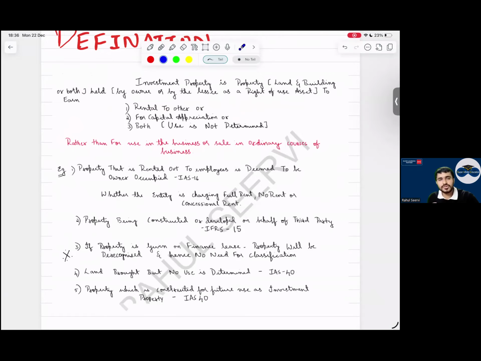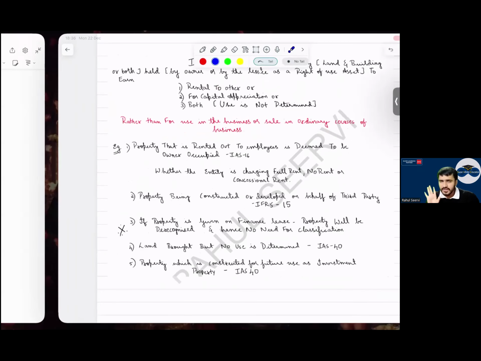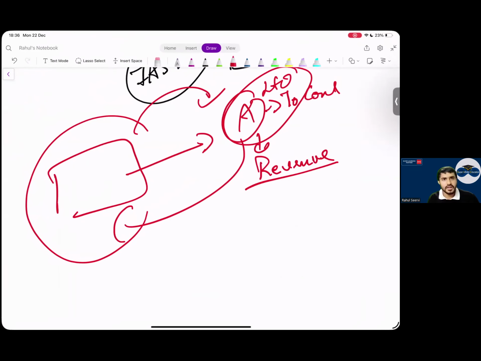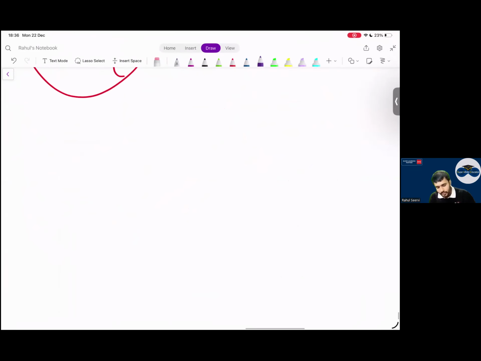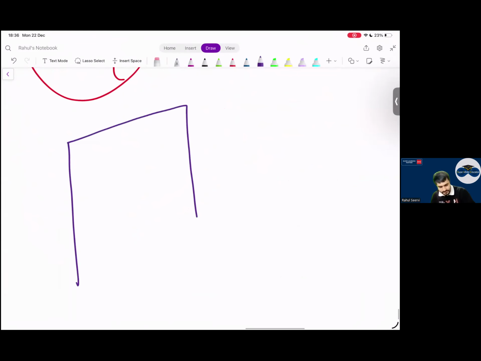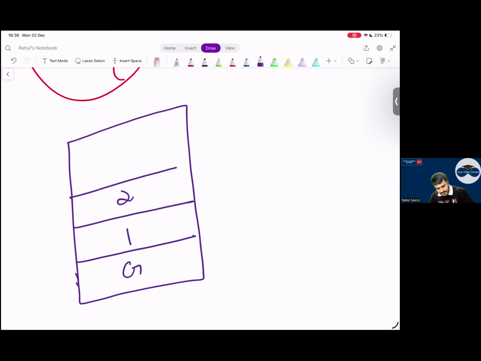Now in the definition also, there are 2 to 3 points which I want to explain. Think and tell me the answer. It's common sense. You have seen this in the practical world. Now I say, I have a property. This property has a ground floor, first floor, second floor, third floor, fourth floor. This floor is my office.